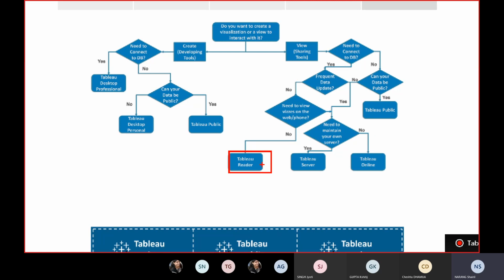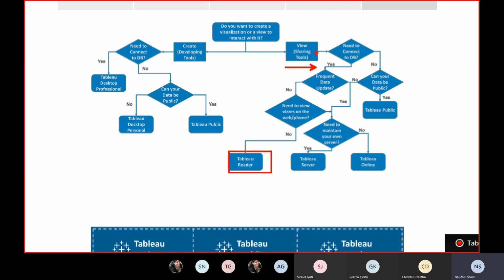If yes, if you need to connect to the DB, there are two parts. One is yes and one is no. So if we go into the yes part, there is a frequent data update. If there is a frequent data update needed or not, there is no frequent data update needed.